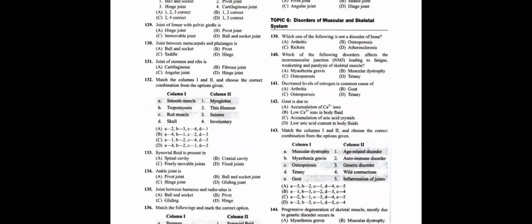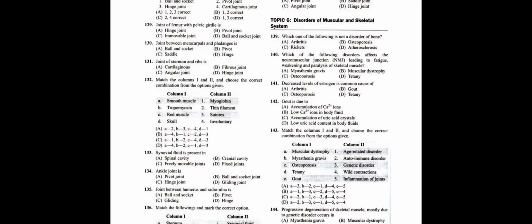Column 1, what it reads is, first one, muscular dystrophy. Muscular dystrophy is a genetic disorder. Myasthenia gravis is an autoimmune disorder. Osteoporosis is an age-related disorder. Tetany is wild contractions, as we have discussed already, and gout is inflammation of joints. So the answer for question number 143, as they have given, is A. A itself is the answer, students.